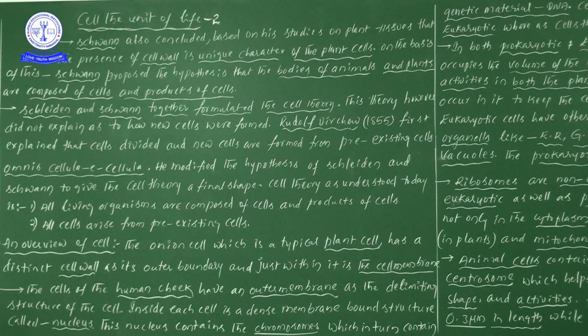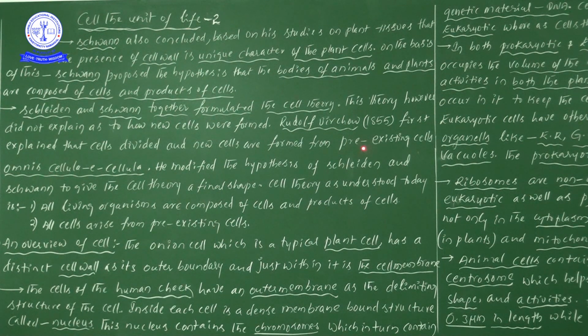Pre-existing cells means cells that are already there. So from those existing cells, if new cells are formed, that kind of information was given by Rudolf Virchow. Pre-existing cells means cells already present. Pre means before, no? So these pre-existing cells are involved in the formation of new cells by the process of cell division. I hope you understood this.